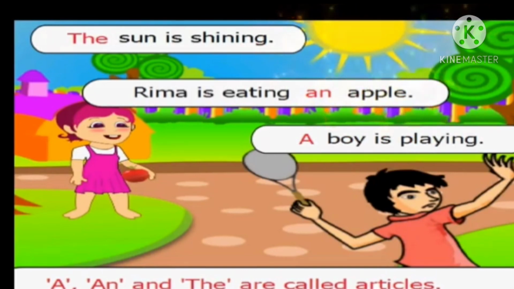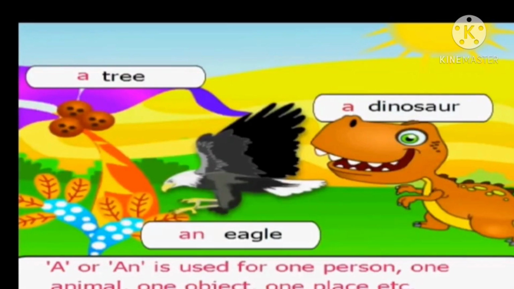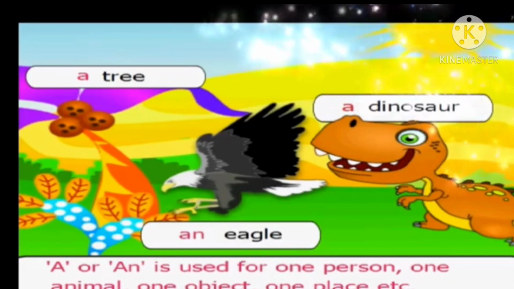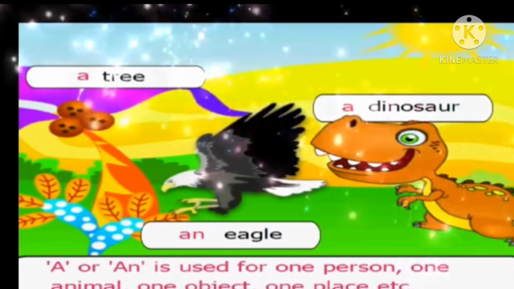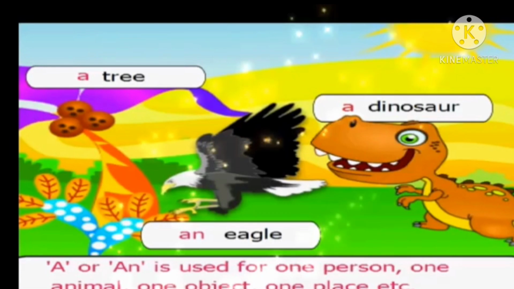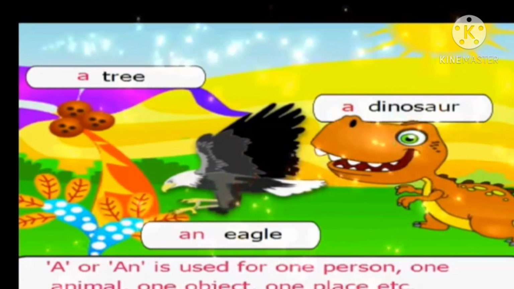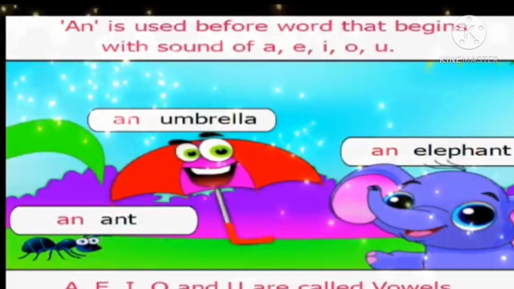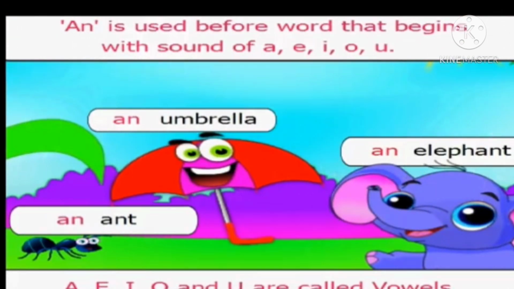When do we use a or an? A and an are used for one person or one animal or one object or one place, etc. Like a tree means one tree. A dinosaur means one dinosaur. An eagle means one eagle. Same way, an is used for one person or one animal or one place or one object, etc.